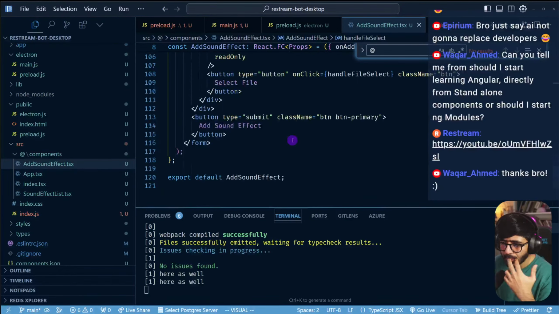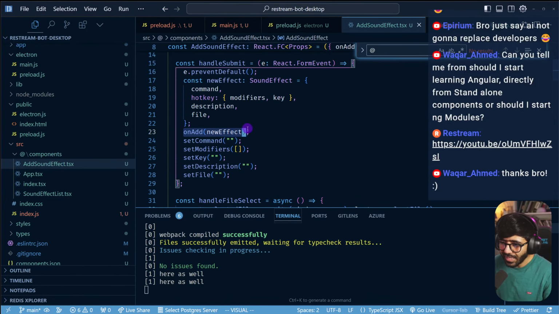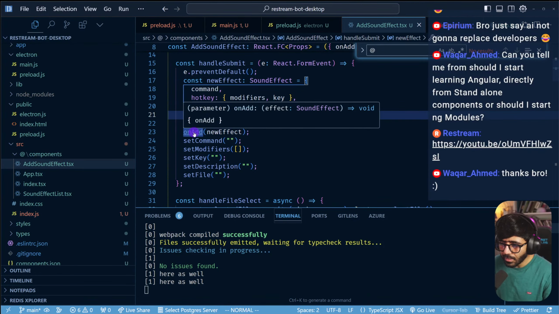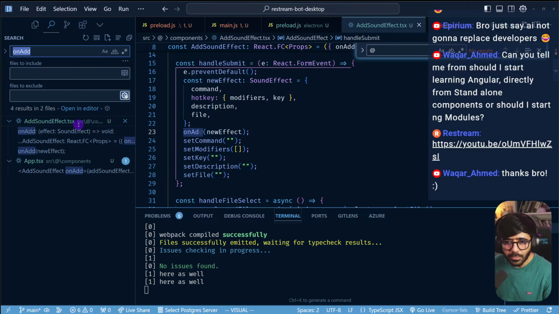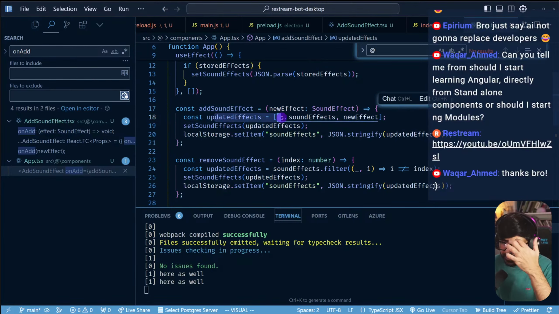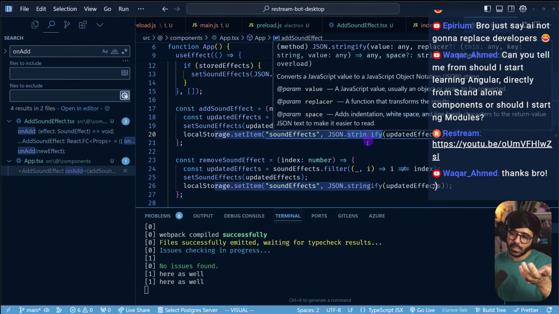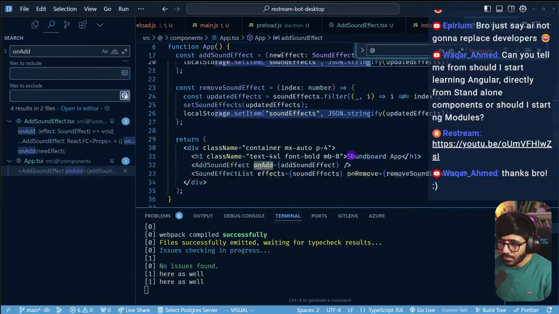Add sound effect. It submits the function. What happens when we submit the function? So add new effect, set command on add is new effect. So this is the new sound effect on add. What does that do? App.tsx, add sound effect. What does add sound effect do? So update effects, set sound effect, localStorage.setItem. It just basically sets it to local storage. But it does not really trigger them, which is a bit sad.